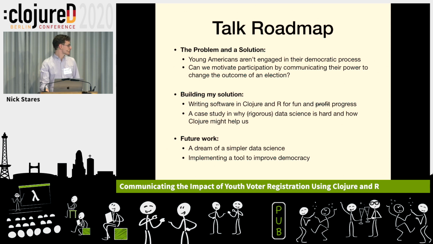So here's just a roadmap of the talk. I'm going to speak about a problem, which is that young Americans aren't engaged in their democratic process, meaning they don't vote. Maybe there's a solution to that, which is motivating participation by communicating their power to change the outcome of an election. And to build my solution, I'm using Clojure and R. And I think it's fun and maybe can also make good progress in the Clojure data science community's story and also politically.